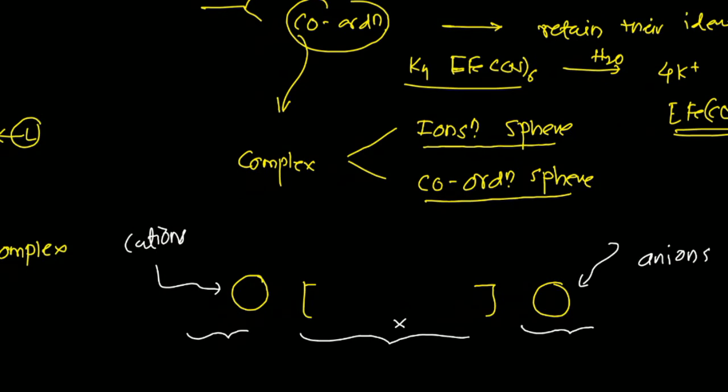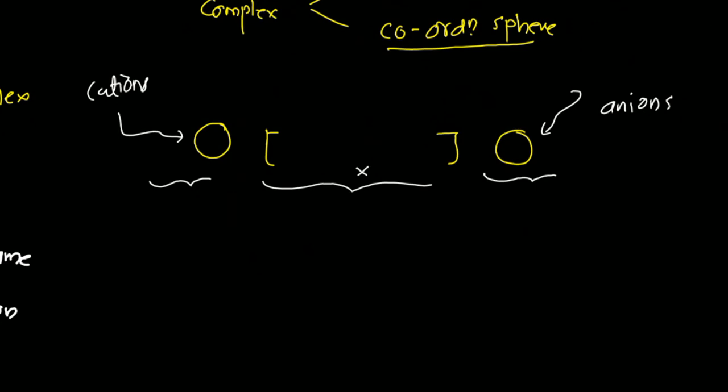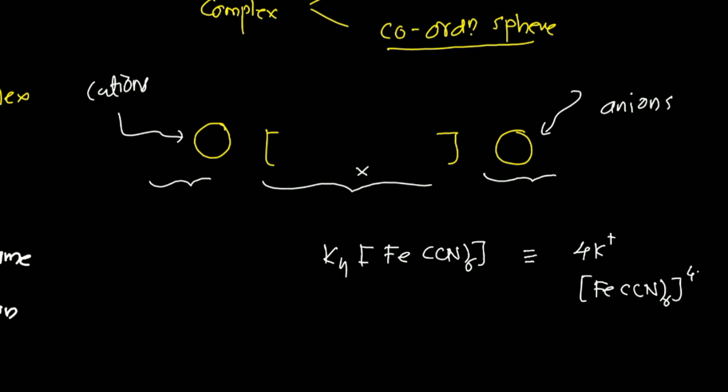Basically this is a complex and we have to name it. I will give two examples of complexes. The first example is K4[Fe(CN)6]. How do we balance this complex? I have 4 potassium ions as counter ions. If 4 positive ions are removed from the system, then 4 negative charges appear. So the complex must be [Fe(CN)6] with 4 negative charge. This is a complex where cations are in the ionization sphere.